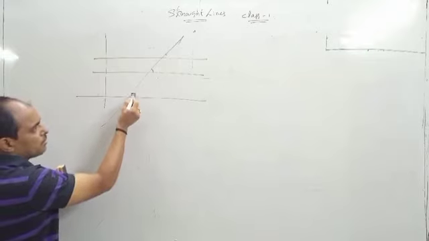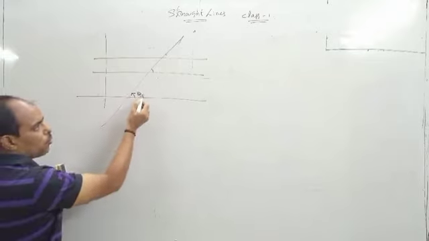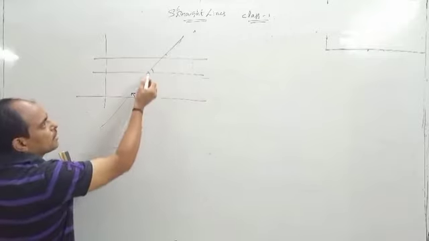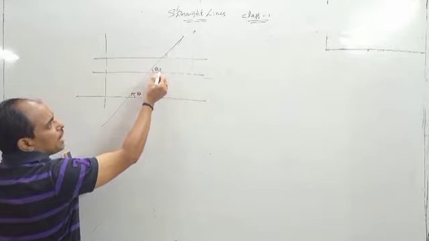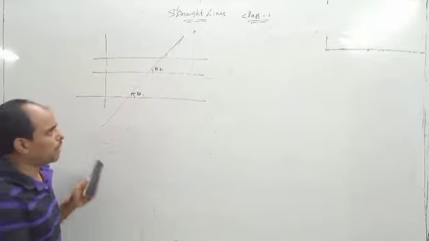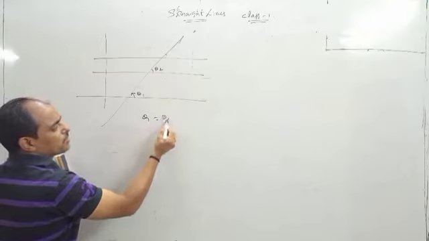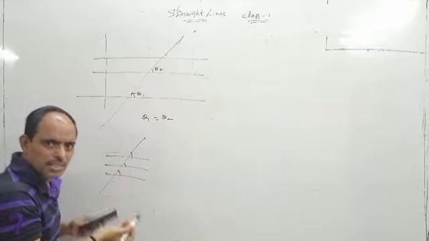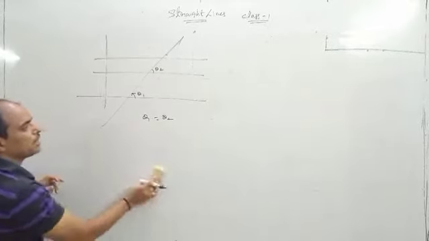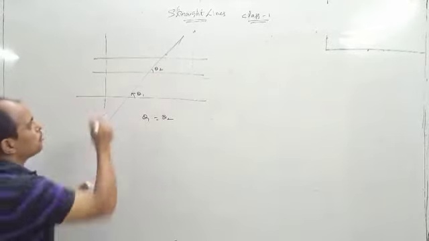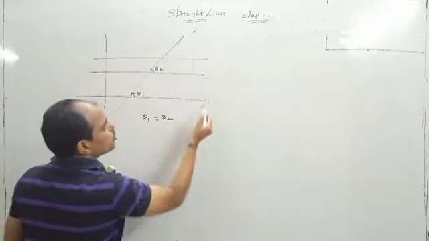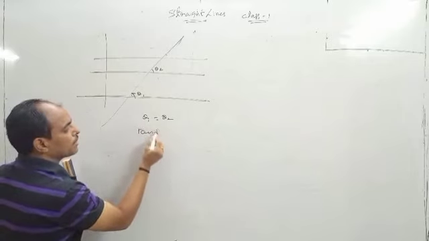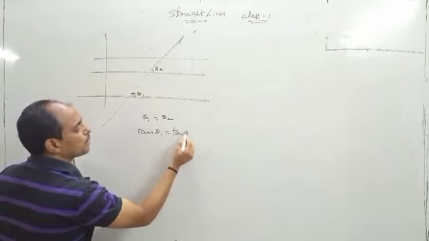Suppose this angle is theta 1. It is the inclination because this line cuts the x-axis. Then this one I am assuming is theta 2. But you know that theta 1 is equal to theta 2, because these are parallel lines and if a line cuts them, these angles are the same. Now tan theta 1 is equal to tan theta 2.